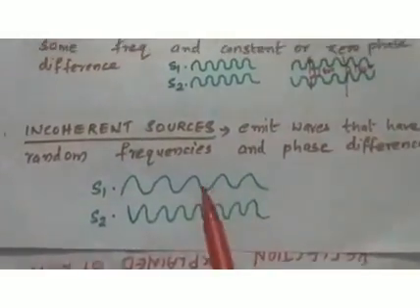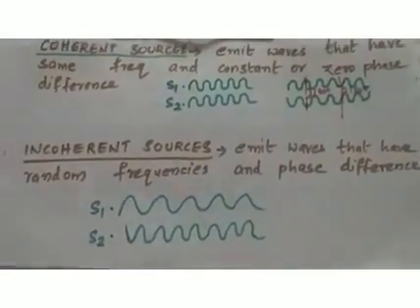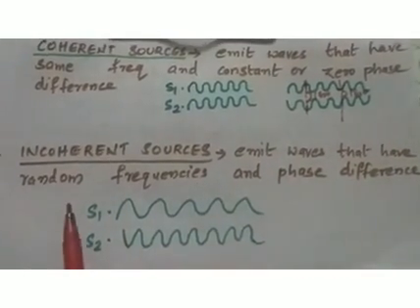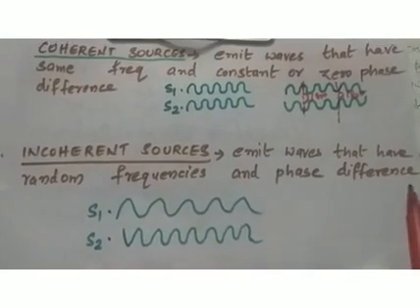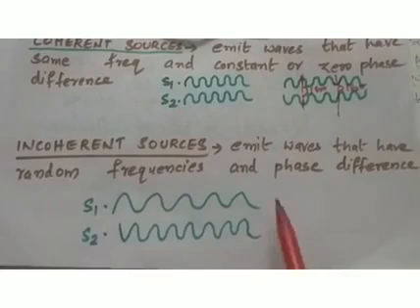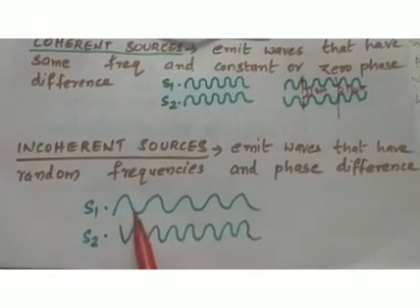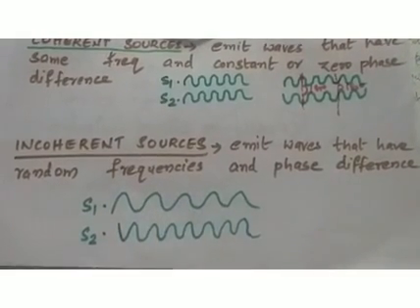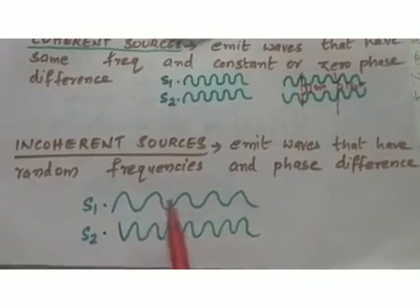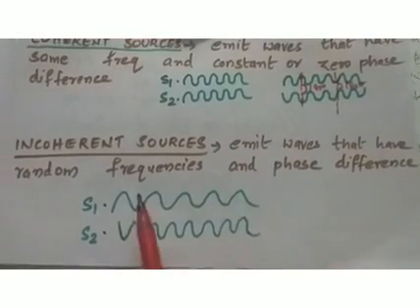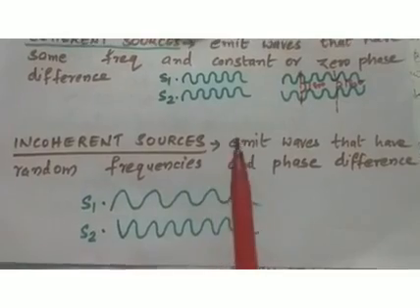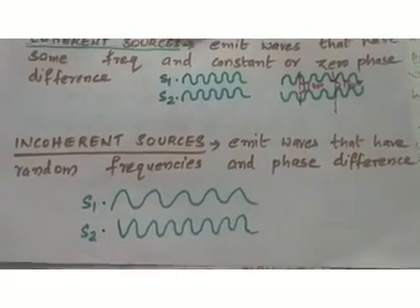Okay, and what do you mean by incoherent sources? Incoherent sources are those sources that emit waves that have random frequencies and phase differences. So whenever you consider these two sources, you will understand these two waves have different frequencies. Their frequencies are not matching with each other, and also their phase differences are different. These two waves are not in phase with each other. So such types of sources are known as incoherent sources.